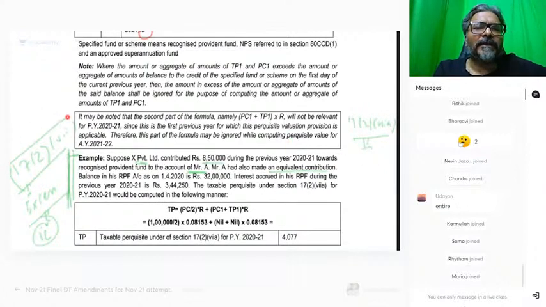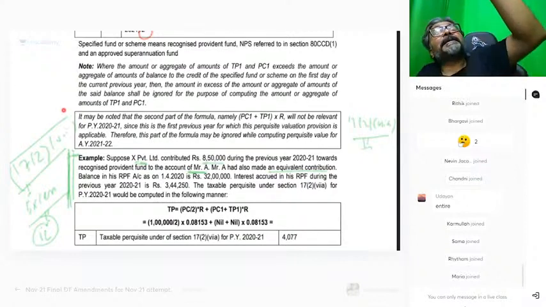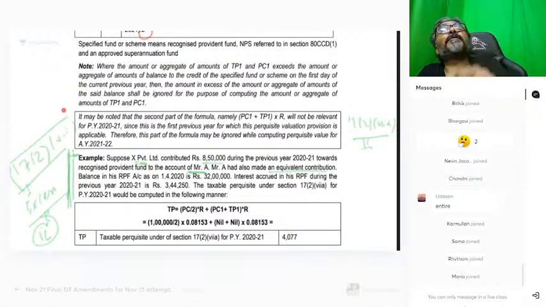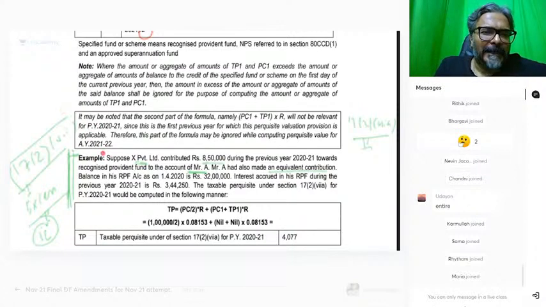Nobody should have any doubt that there are two taxabilities. The crux is that there are two taxabilities in the previous year 2021 in the hands of Mr. A. One taxability would be under 17(2)(vii), which is rupees 1 lakh, and another taxability would be under section 17(2)(viia), for which we need to do the calculation. We will do the calculation together, and we will try to close this one out.